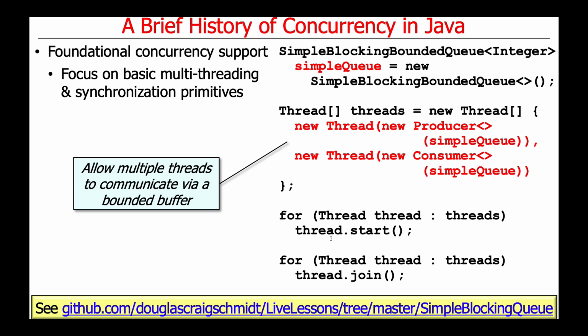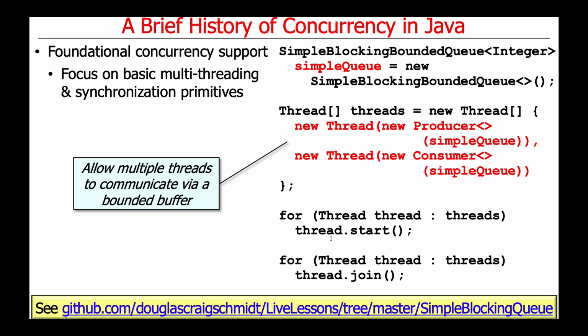What that basically means is that if you try to remove an item from the queue and it's empty, it will wait. The call to take will wait. If you try to put something into the queue and it's full, the call to put will wait. And it waits correctly. It doesn't end up blowing up in some bizarre way.